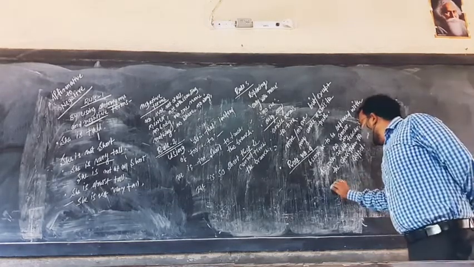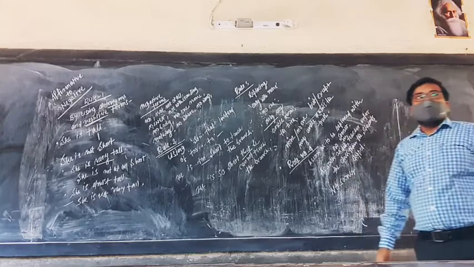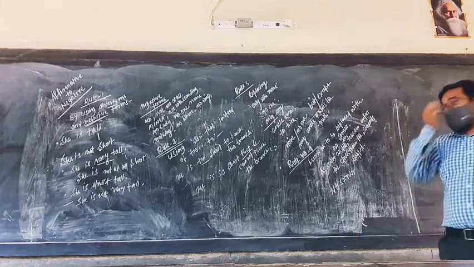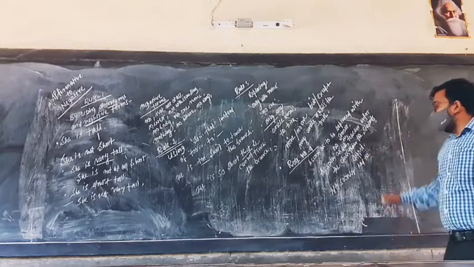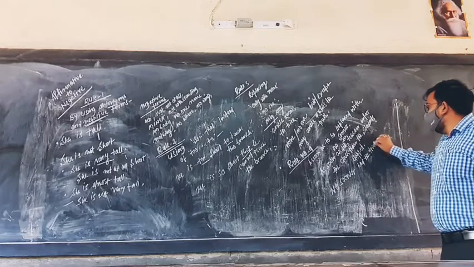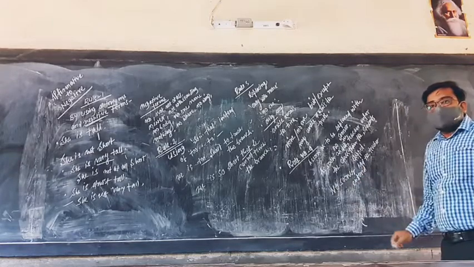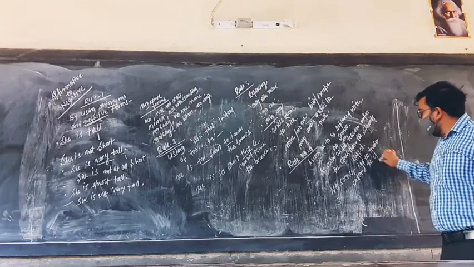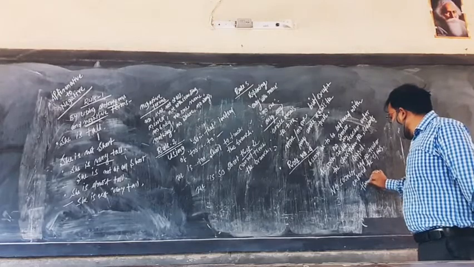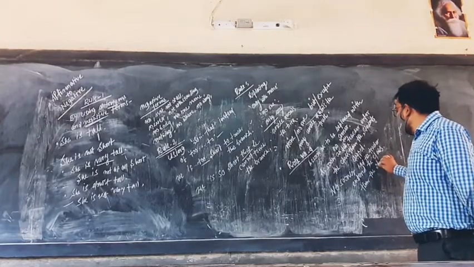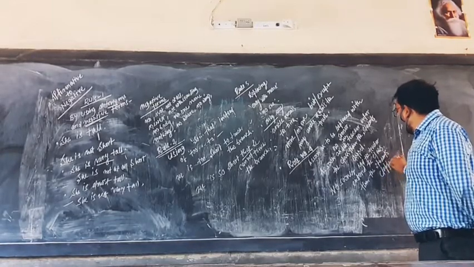Now when you start with no sooner, you write no sooner. What should I write? Did or had? Had. No sooner had the teacher entered the class, then the students clapped.